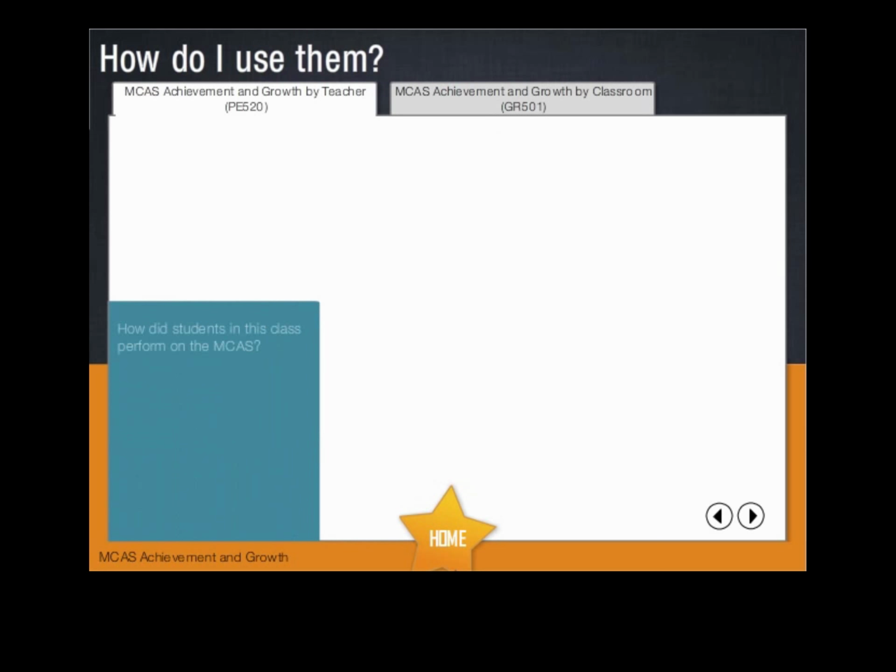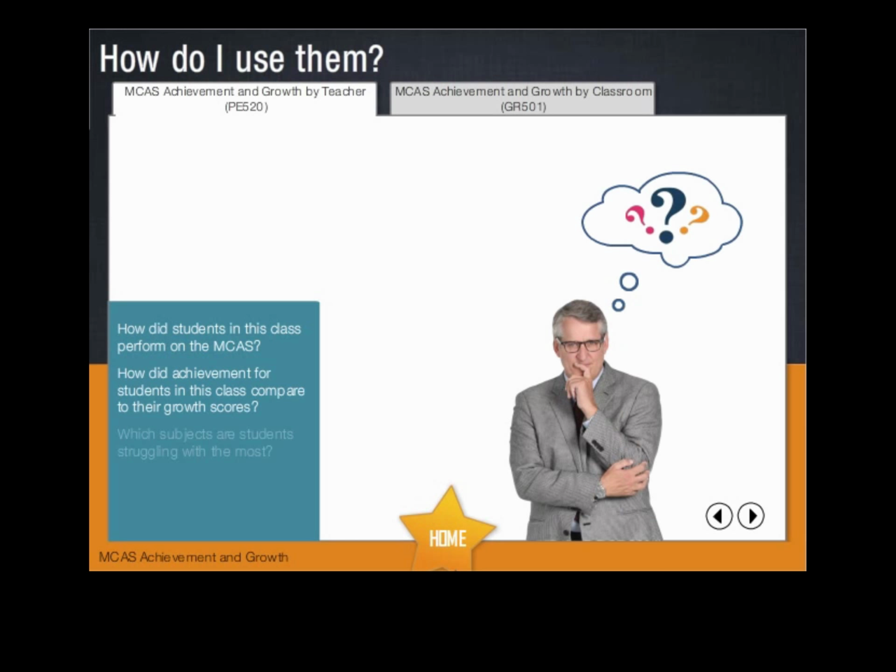Before you look too closely at this report, it's a good idea to identify some guiding questions that can focus your analysis. Naturally, you'll want these questions to reflect your own interests and concerns, but you can use the questions shown here to get started.